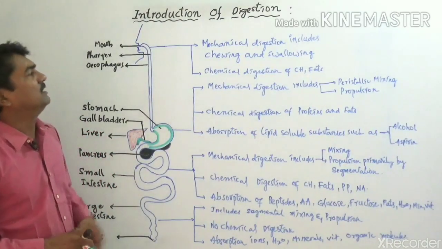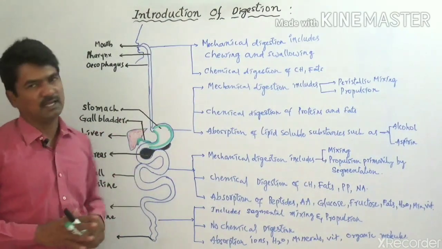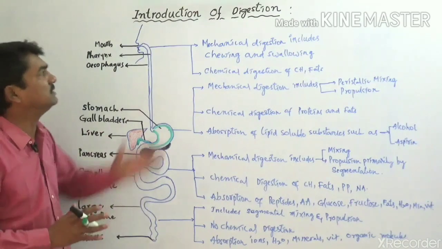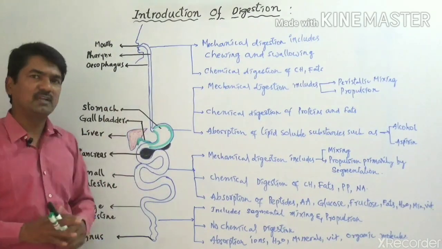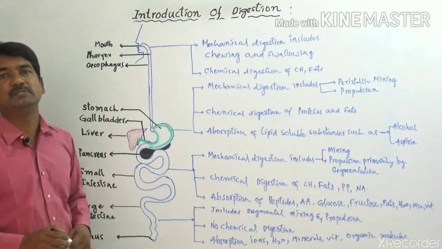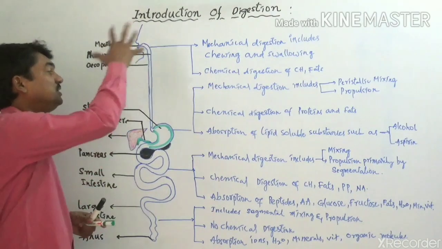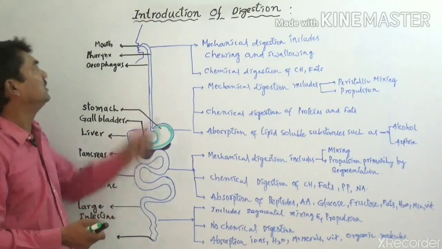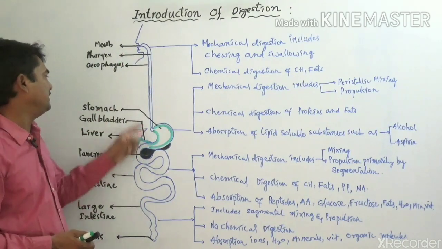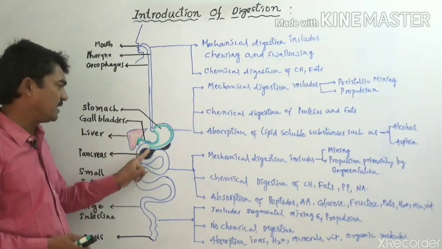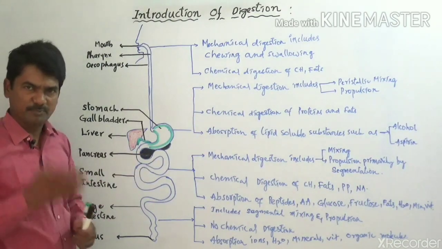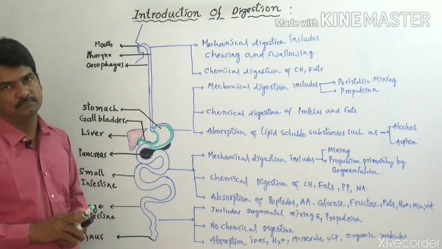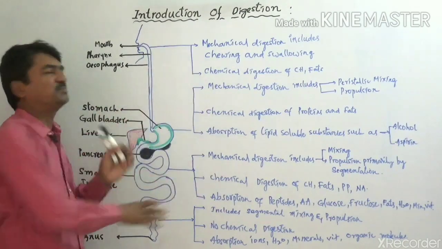In this way, digestion takes place in the alimentary canal. We have already discussed the importance of the alimentary canal or gastrointestinal tract in digestion. The alimentary canal itself cannot carry out the complete digestion of food. It is associated with some glands: the mouth has salivary glands, then there is the liver, pancreatic juices are released from the pancreas, and there are gastric glands, intestinal glands, etc. By all these glands, the total digestion process takes place.